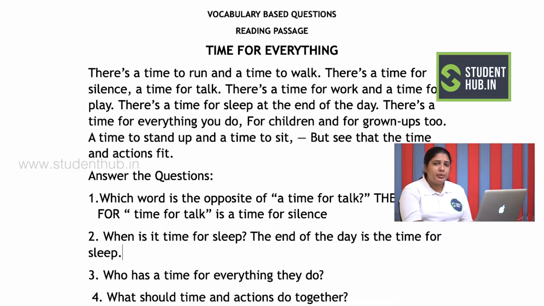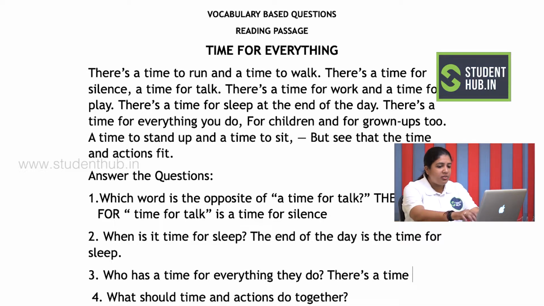When you go to question number 3, it says, who has a time for everything they do? When you come to the fourth line, it says there is a time for everything you do, for children and for grown-ups too. So the answer for question number 3 will be: there is a time for everything for grown-ups and the children. Make sure the punctuation is correct and the spacing is proper.